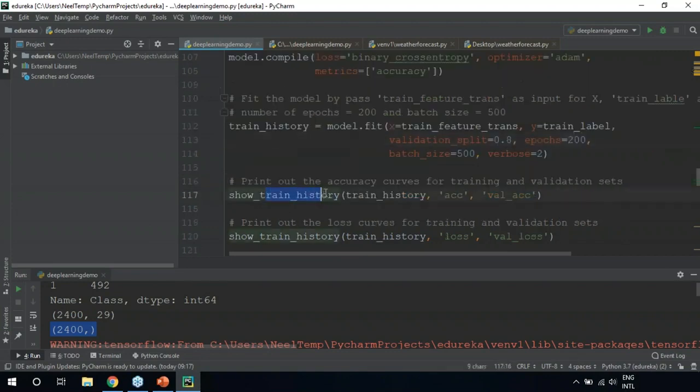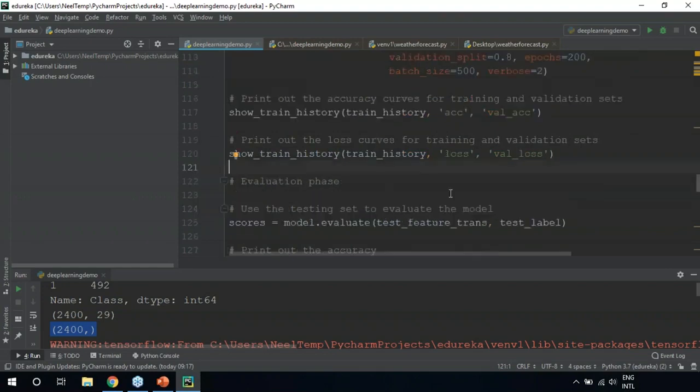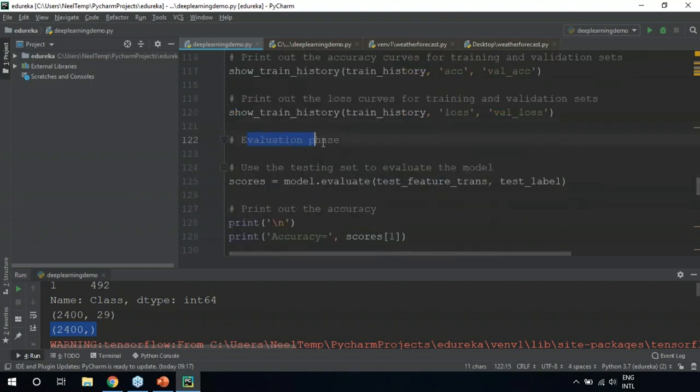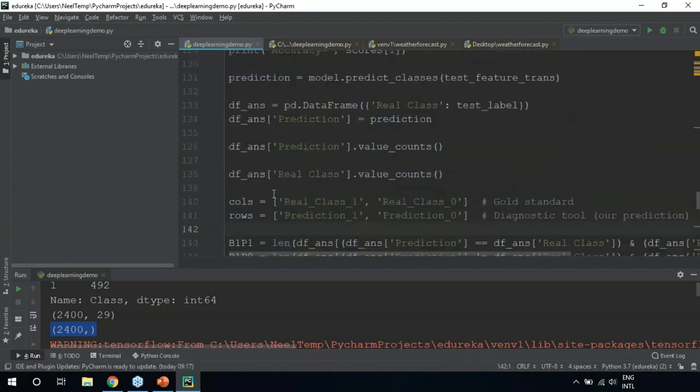After that, we're just showing our training history, and we're printing the accuracy curve for our training phase. We're also going to print our loss curves for our training phase, basically the error curves. And then finally, we have the evaluation. Here we'll be testing our model by using our testing data set. Then we're finally printing the accuracy on our testing data set. After that, we're just going to plot a heat map, which I'll be showing y'all. Let me just show you the output.